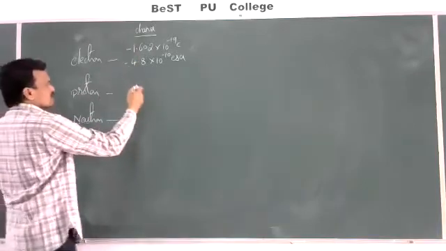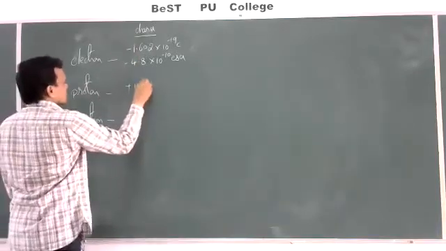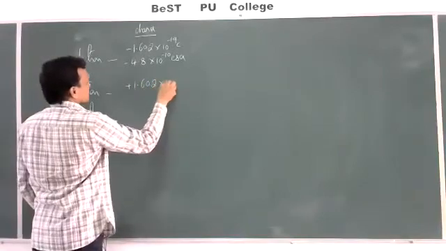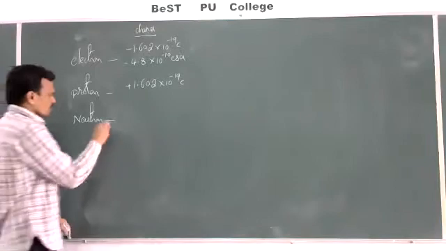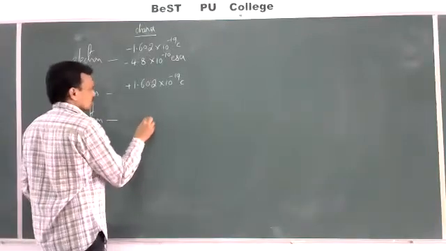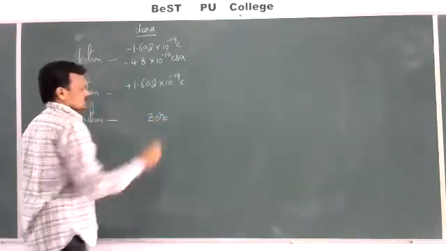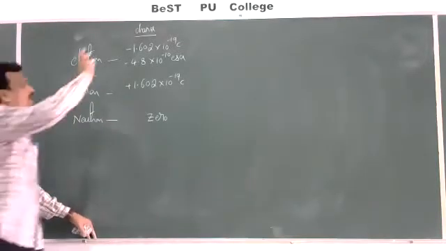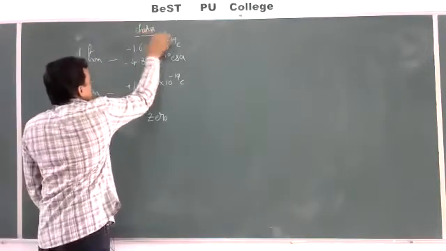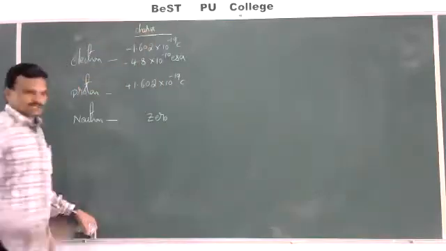The charge of the proton is exactly the same, plus 1.602 into 10 power minus 19 coulombs. Then what about the charge of the neutron? 0. Neutron has no charge. This is the absolute charge present on the fundamental particles.